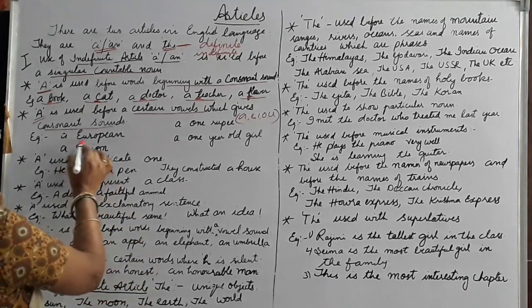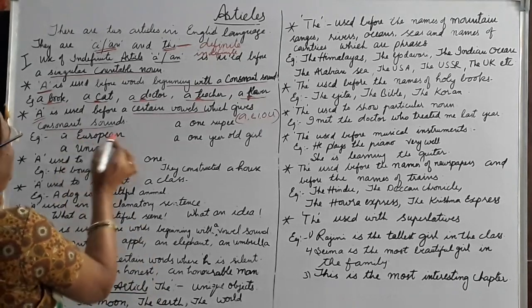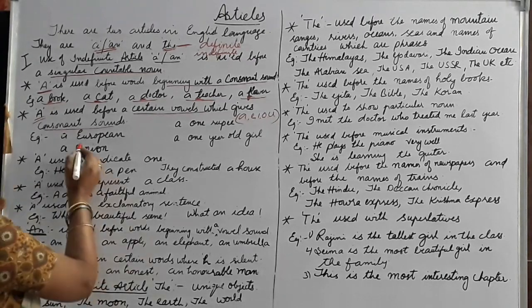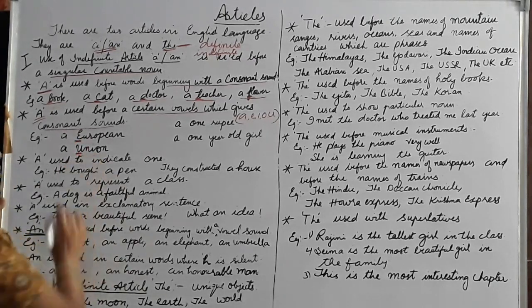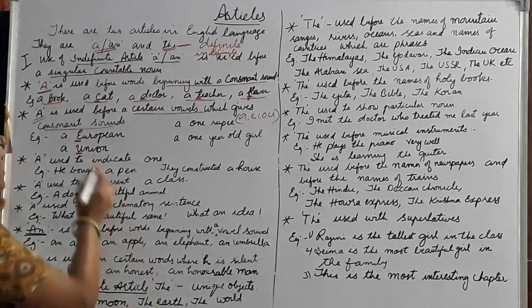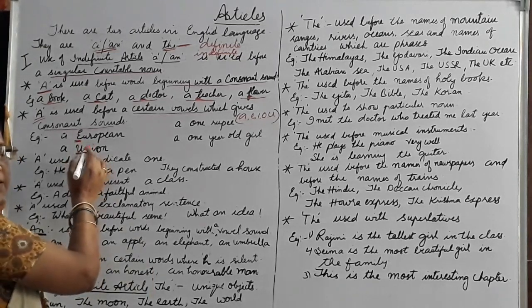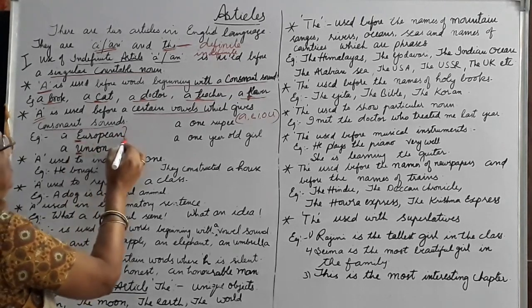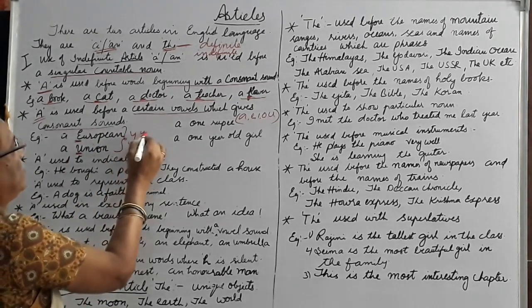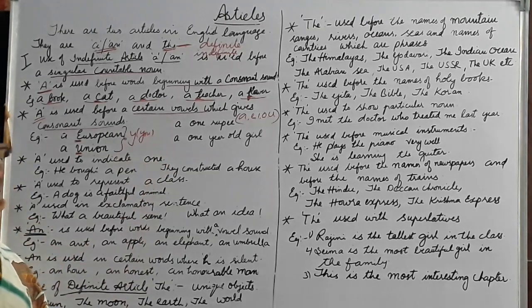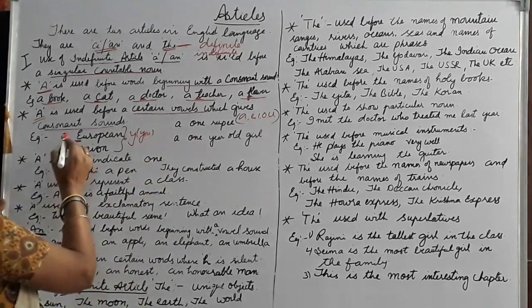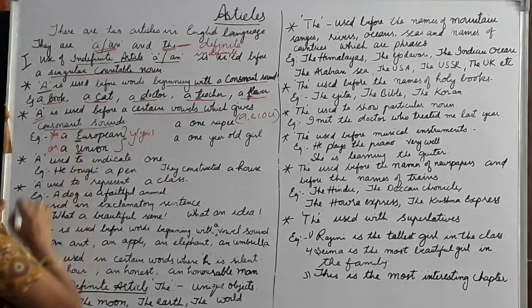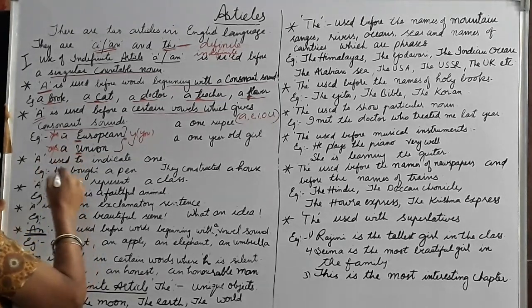For example, a European, a union, a university. E and U. Here when we pronounce it, the pronunciation is European, union. That means the pronunciation starts with the Y sound. That's why it is not an European. It is wrong. It is not an union. It is wrong. It is a union.